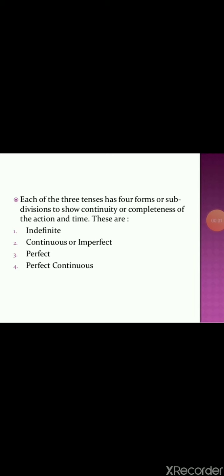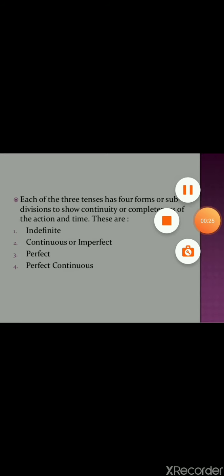Each of the three tenses has four forms or subdivisions to show continuity or completeness of the action and time. Now these are indefinite, continuous or imperfect, perfect and perfect continuous. These are the four aspects. Fine. So basically we have three tenses, but combining with all the aspects we have 12 tenses collectively.